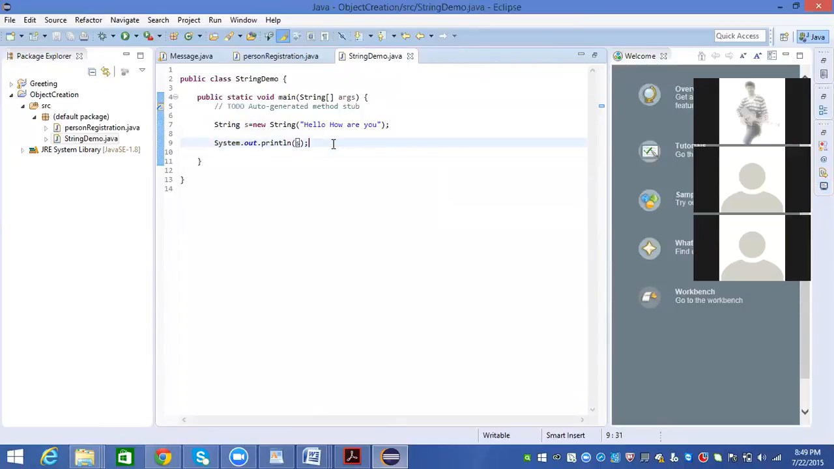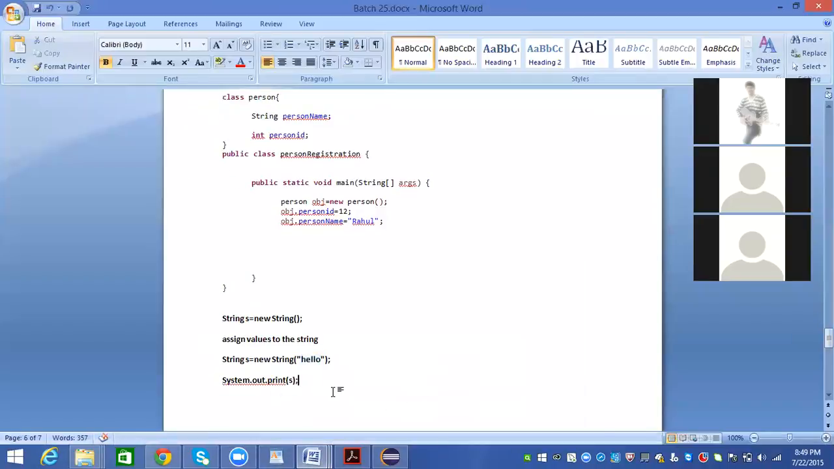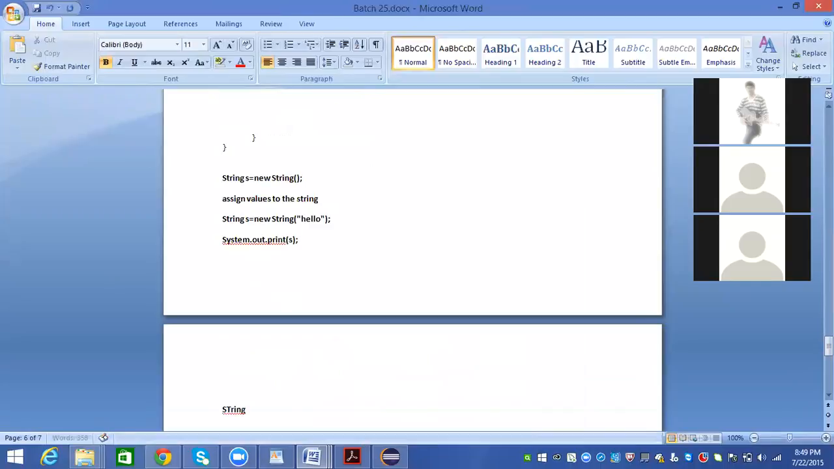There is another way that we can create a string. You can say String s1 equal to, and directly assign a value, how are you. This is another way. Instead of the new operator, you can directly assign a value to the string.